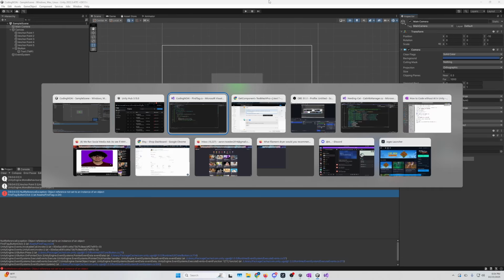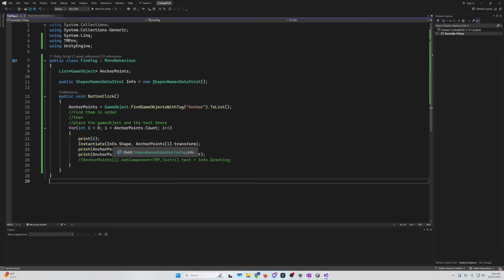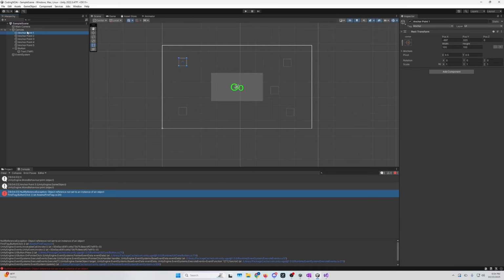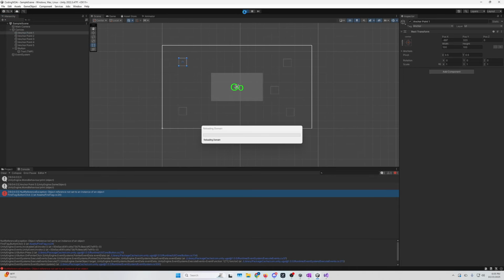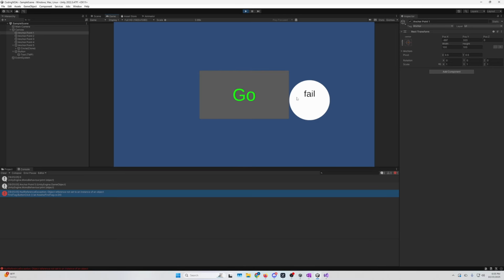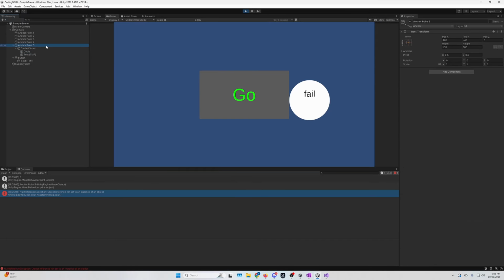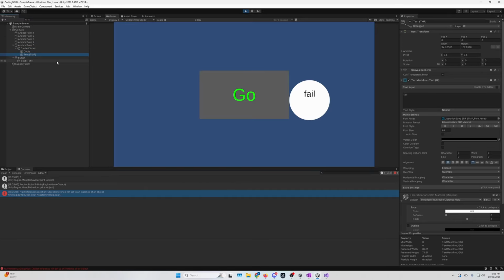There are turkeys about. Okay. Oh, that's the problem. I'm an idiot. Okay. So here's the problem. You see this anchor point? There's nothing here. There's only a rect transform. And then when we hit play, it'll break here, but don't worry, it'll print the 1. We hit play, and then we make a circle clone with circle and text. So we're looking at anchor 5, and it's going, hey, there's no TMP element. Yeah, no shit. There's no TMP element. There's nothing here. We need to go down 1, 2, 3 things.